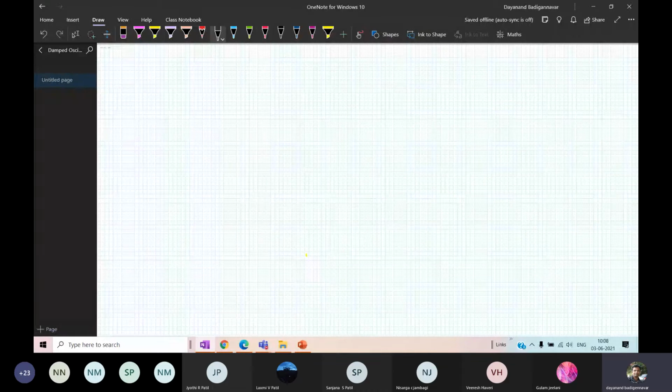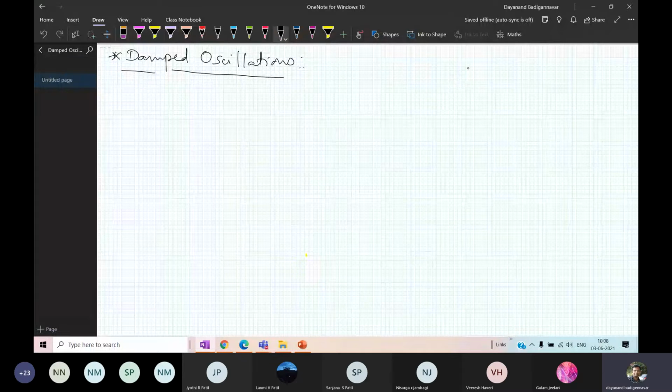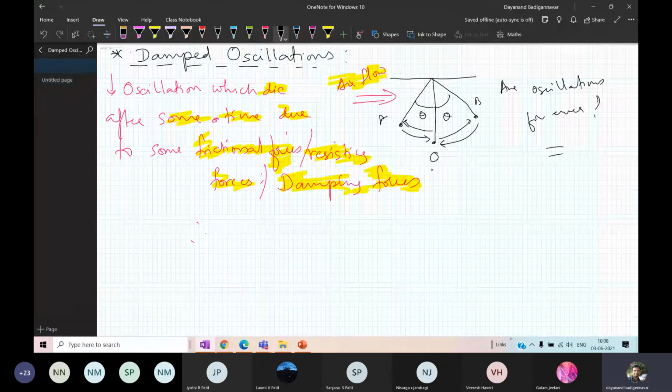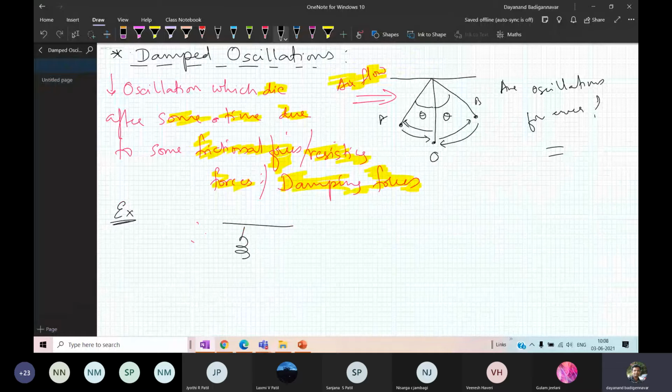So here I will discuss the damped oscillations. I hope you got the meaning now. What is the meaning of damped oscillations? Which die after some time due to frictional force. Now I have the damping force. Now I will give one more example here that will help you a lot. Now I have a spring mass system. This is oscillating.